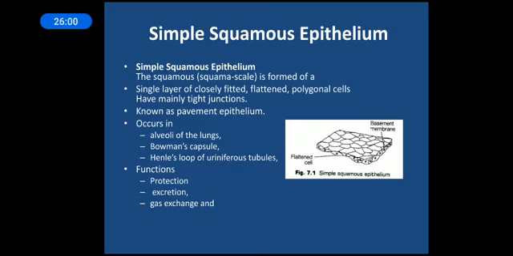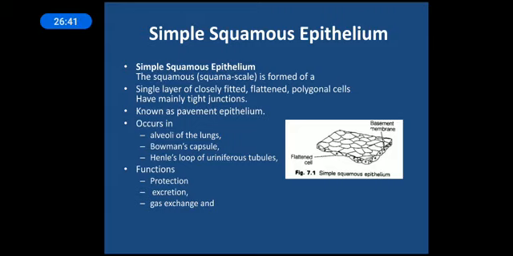Next, it is also found in Bowman's capsule. It is basically observed in the nephron in the kidney, where it functions as the filtrating unit. So it is responsible for filtration over there. And it is also found in the Henle's loop of uriniferous tubules. Henle's loop is responsible for reabsorption. So it's a part of the excretory system where urine is formed by filtration and reabsorption of water and other salts. So it is playing a very important role over there for absorption, right? We will be discussing this in the excretion part. We have a different chapter for that.